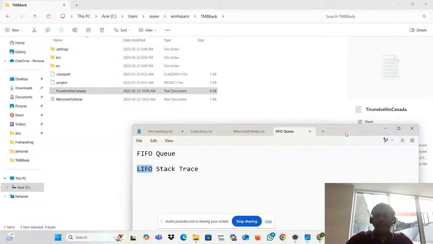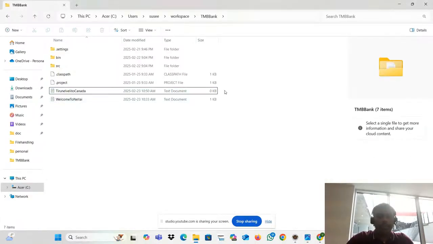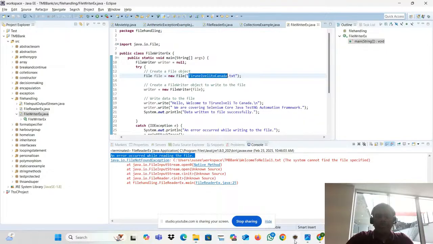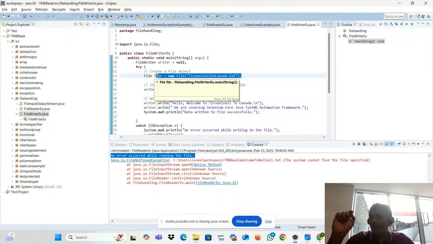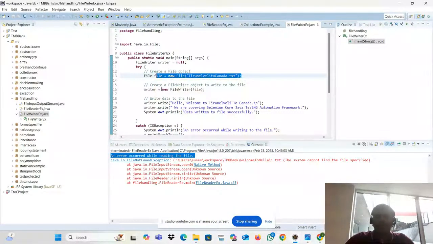See, right now it is 0 KB. What I'm going to do is write to it. How am I going to write it? With the help of file writer. So file is equal to new File. That's a file name, but you already know that. What is the use of the file? To refer to the locations. Okay, I created one file writer.